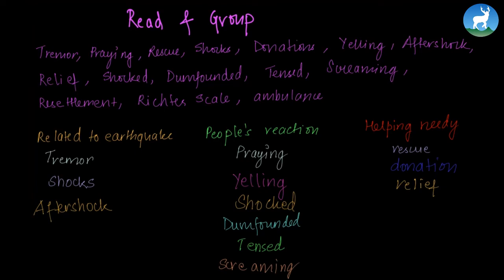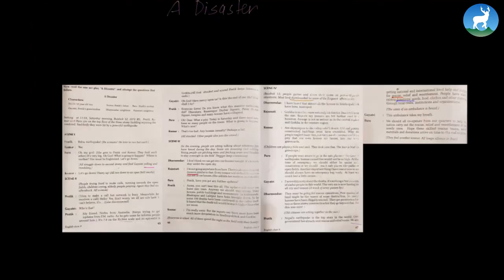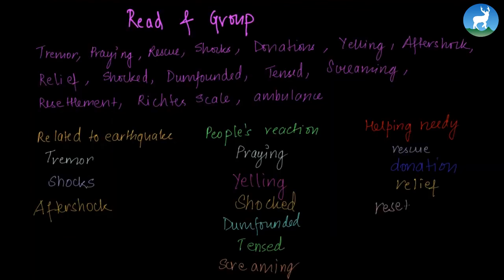Resettlement is another word in our list which means to resettle. Now, resettlement means moving people to a different place to live. So again, in the fourth scene, we can see Pratik saying that we are getting national and international help and support for rescue, relief, and resettlement. So resettlement is helping the needy, helping people who've lost their houses live somewhere else. So resettlement comes under helping the needy. Next is Richter Scale.